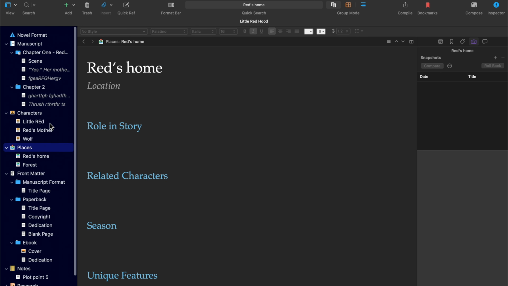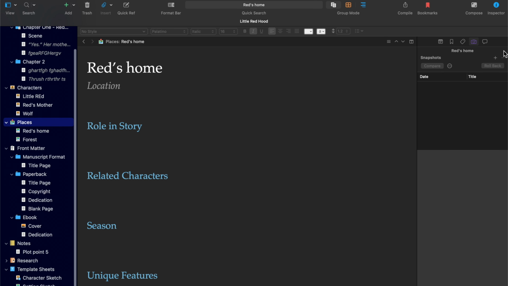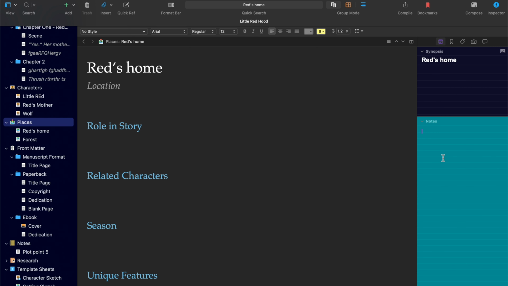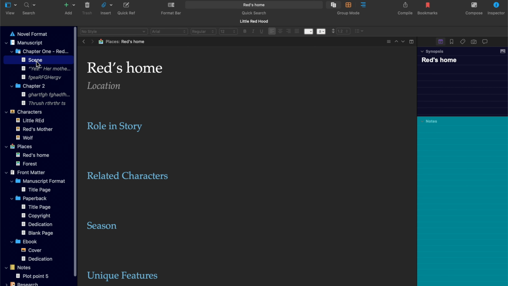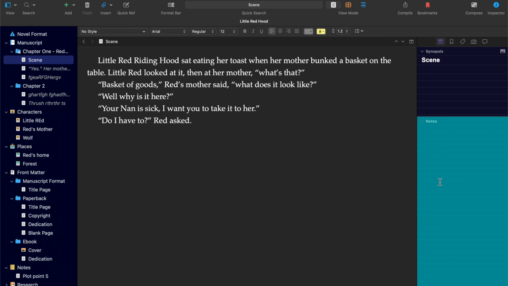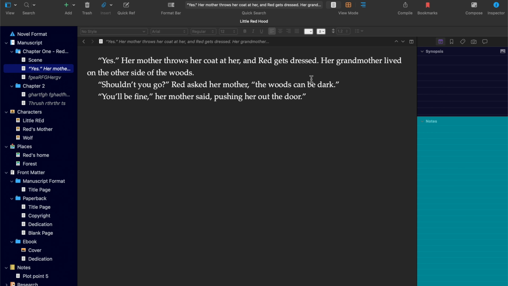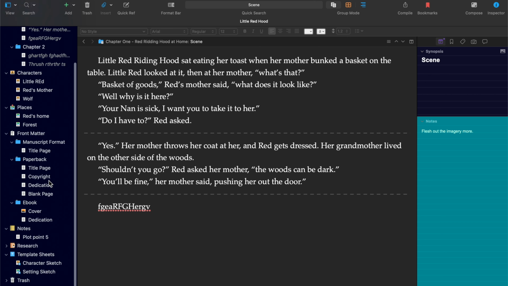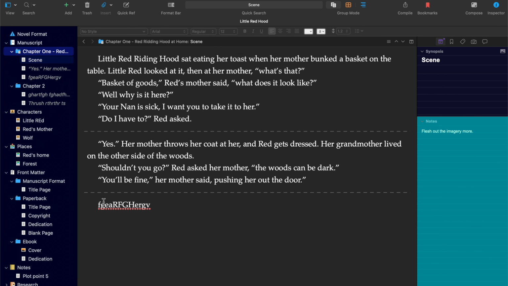And that's pretty much all you really need to know about getting started, I think so. We've got the inspector here, where you can also put notes specific for a scene, and that would just be for that particular scene. So if we went here, it wouldn't be here. And that's just how to get started.